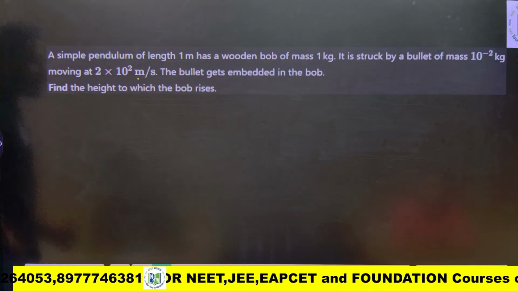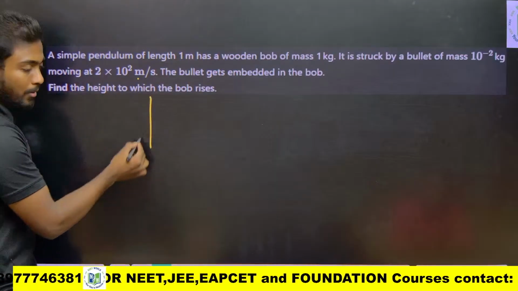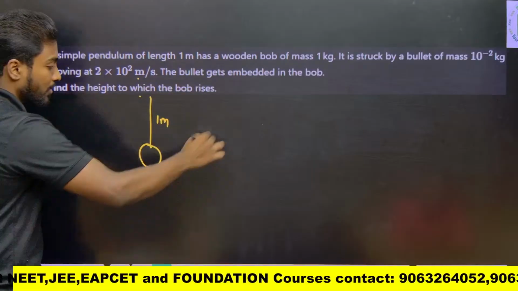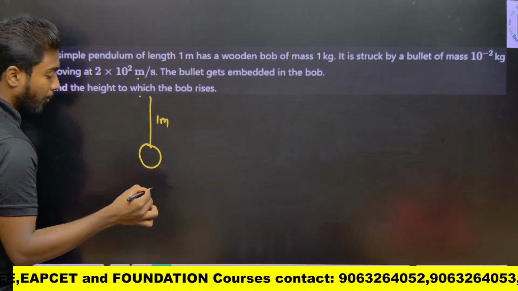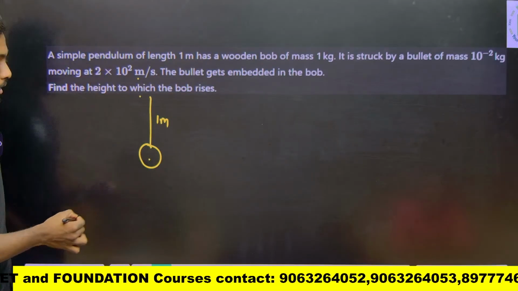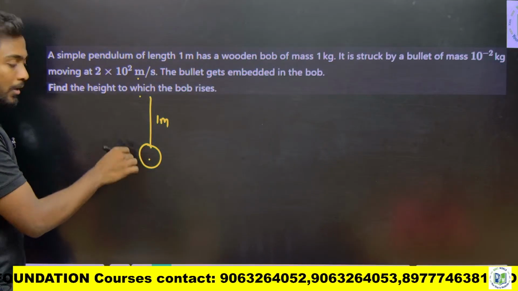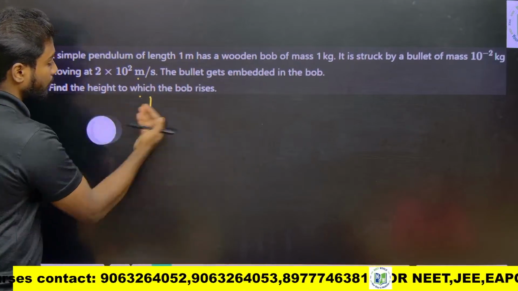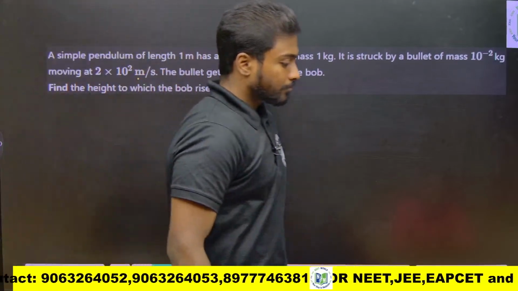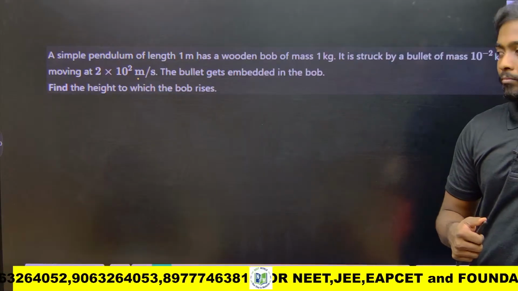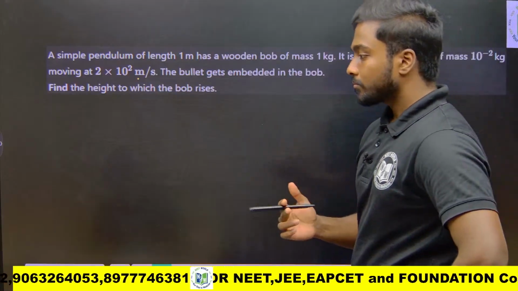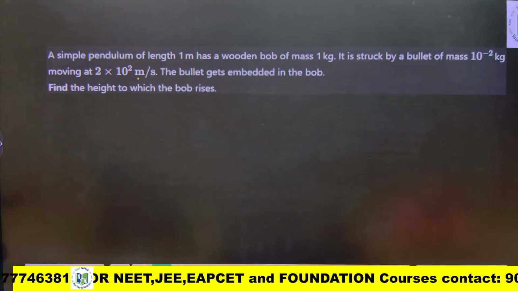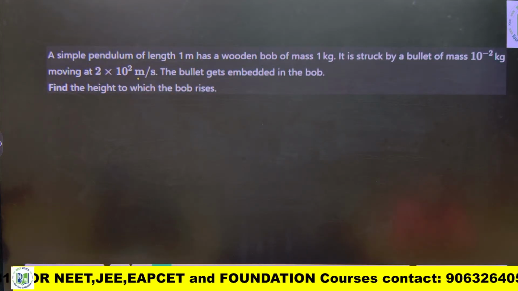See, initially there is a pendulum which is of length 1 meter, which has a bob, which is going like this and coming. Okay, suppose a bullet comes and hits here, so the mass will obviously increase. Now how much height it will go and come, they are asking. Okay. So initially there will be only one mass, but after that the mass is adding.